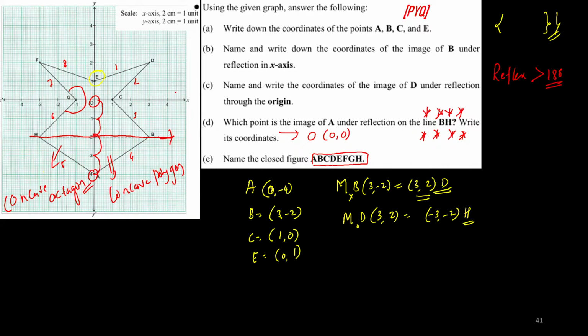Let us go to the next question. Volume and surface area, children. So what is given here? A right circular cone of radius 20 centimeter. It has its volume 8800 centimeter cube. So now the given figure is a cone. Radius is 20 centimeter and volume is given to you, 8800 centimeter cube.